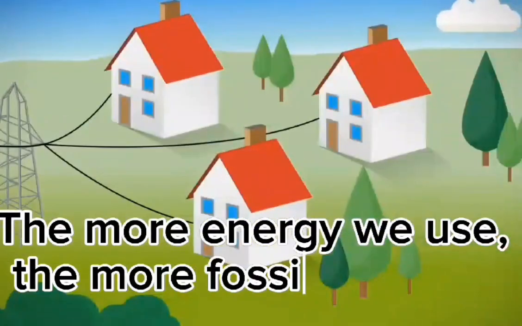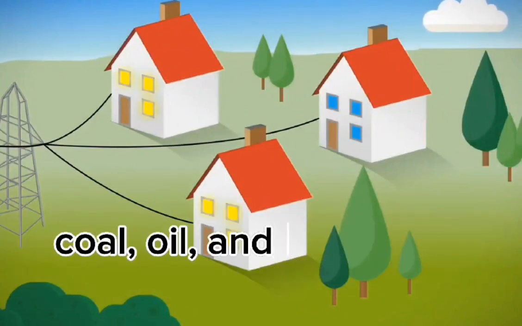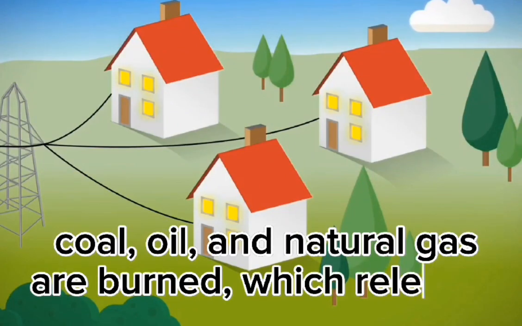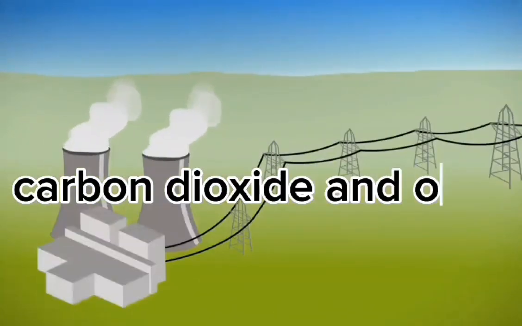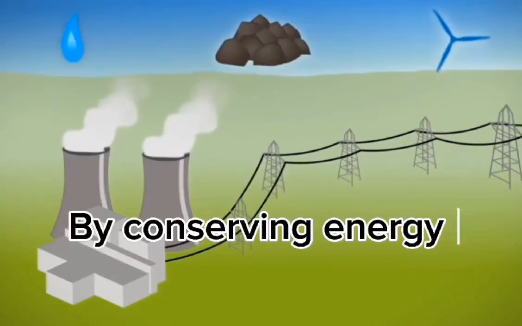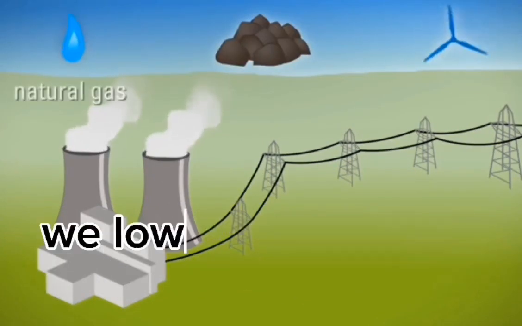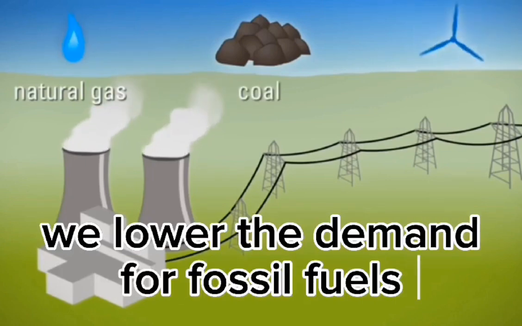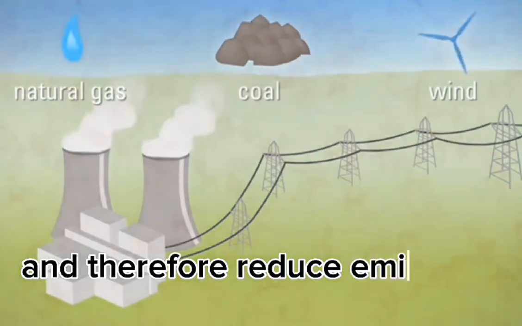Now this is the way to prevent or stop climate change. The first is conservation of energy. The more energy we use, the more fossil fuels like coal, oil, and natural gas are burned, which release carbon dioxide and other greenhouse gases into the atmosphere. By conserving energy and reducing consumption, we lower the demand for fossil fuels and therefore reduce emissions.